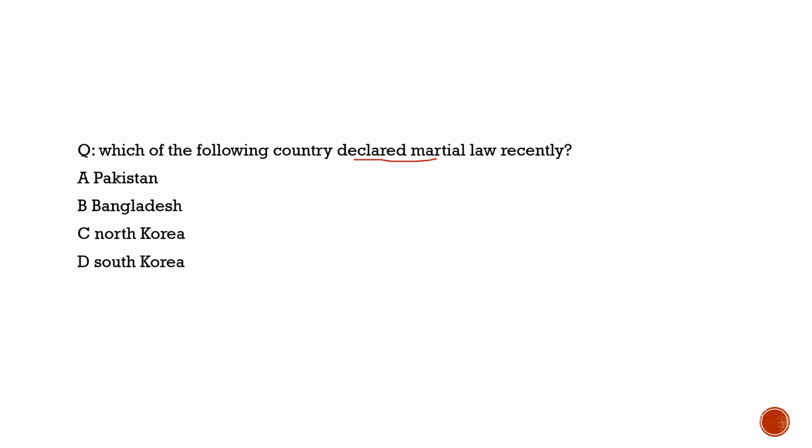But because of the pressure from the inside as well as from the outer countries, 190 members entered into the parliament and they voted against it. And finally, because of the pressure from other countries, the said president of the particular country withdrew, revoked, the martial law which they had declared recently. So now please give me the answer to this question.